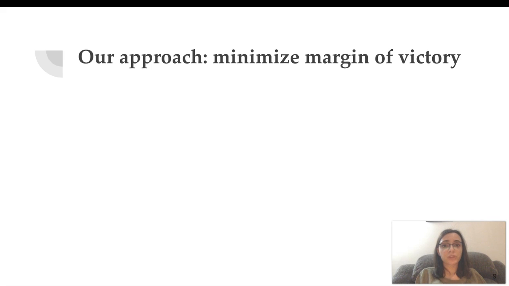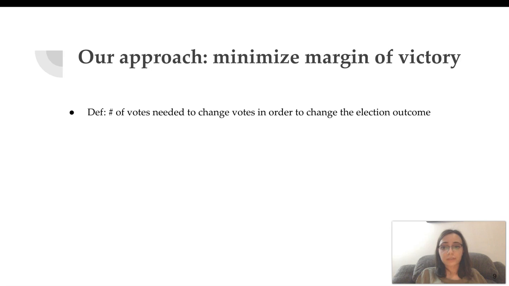We can apply this concept whether we are in scenarios of political districting where people vote for candidates, or we're working with segregated networks in which people prefer, so to say, their demographics. So we model the segregation scenarios in the same form as a plurality election. The margin of victory is simply the number of votes needed to change in order to change the election outcome. Formally, in a plurality election it is simply the ceiling of half the difference between the plurality scores of the first two contenders. In this case, A and B are the top two contenders.